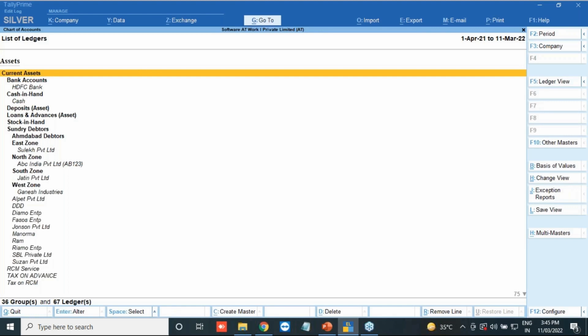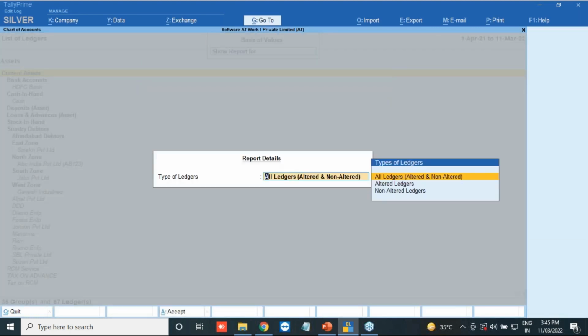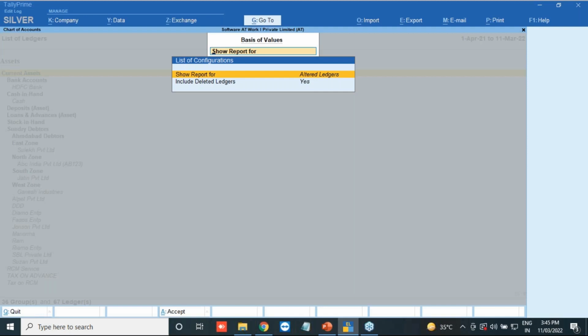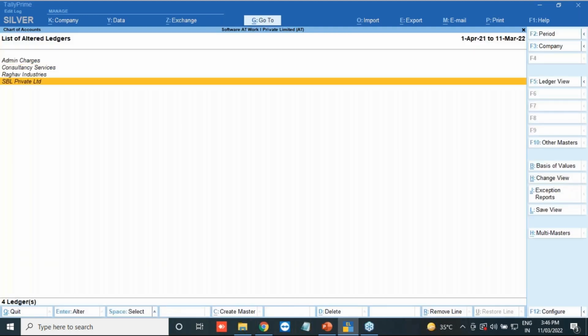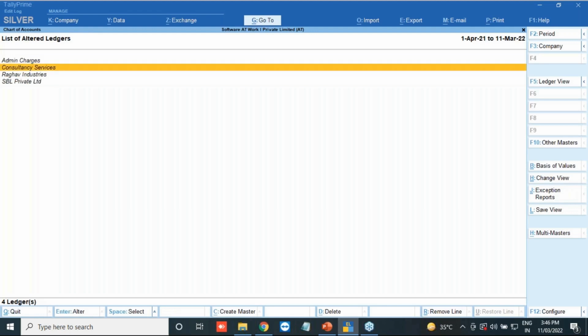In the chart of accounts, click on the basis of values, click on all ledgers, enter on all ledgers. Here you will get the option of altered, non-altered, and all ledgers. Click on the altered ledgers and press Ctrl A. So these are the ledgers we have altered. You can see what alteration we have made.